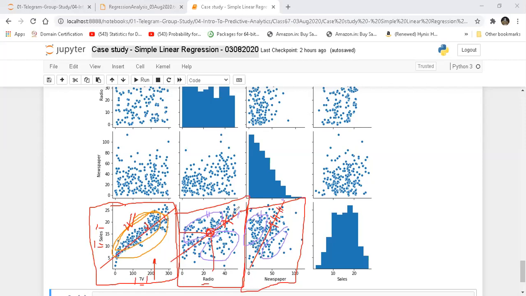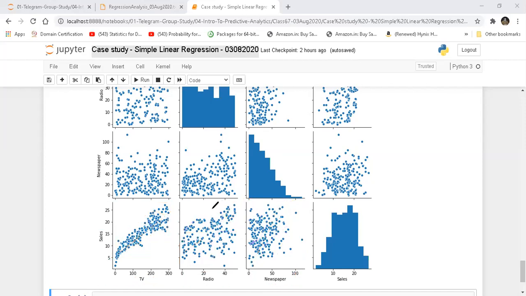But from a mathematical point of view, this best fit line is actually the best line that can be fitted on this entire data set. Given this data, I am able to create a best fit line using the mathematical principles I've already seen.